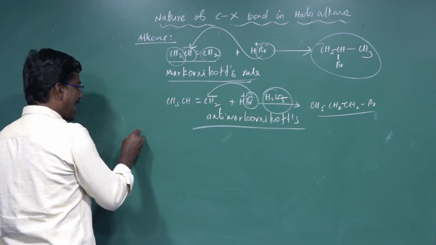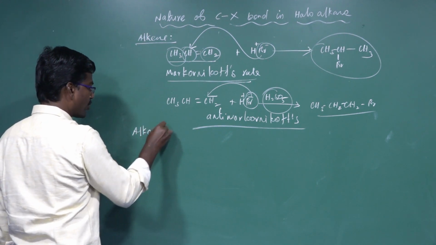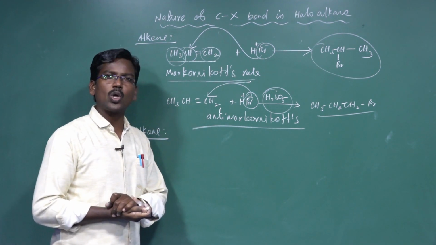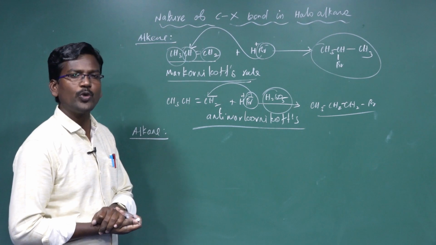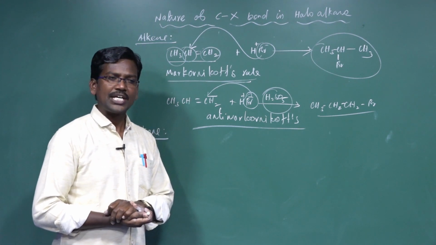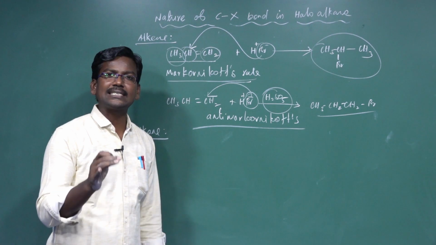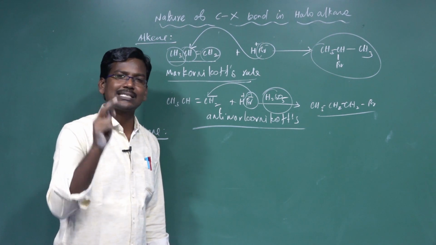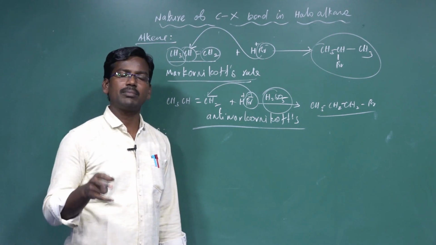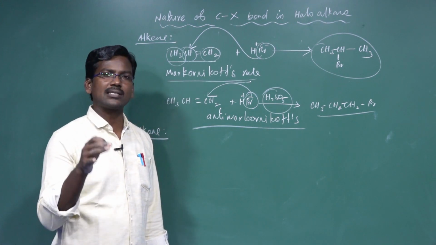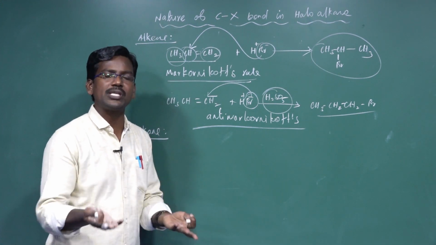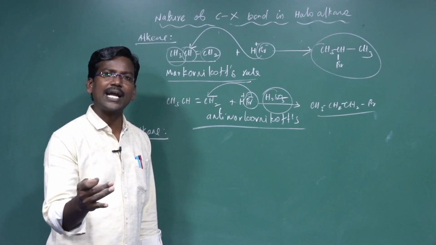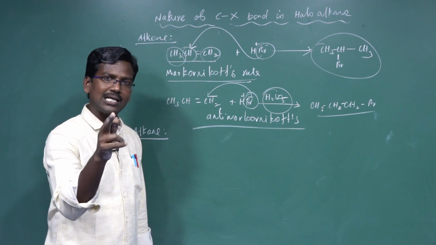Next one, from the alkane. For example, methane. An alkane reacts with chlorine in presence of sunlight, UV radiation, to form alkyl halides. This reaction follows the free radical substitution reaction. Already we have learned free radical substitution using sunlight, h nu. h is the Planck constant and nu is the frequency of radiation. Together they give UV radiation. That UV radiation dissociates halogen into free radicals. That free radical substitutes in the place of hydrogen in the alkane.